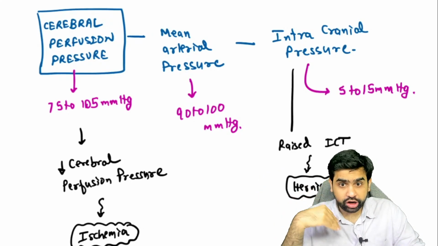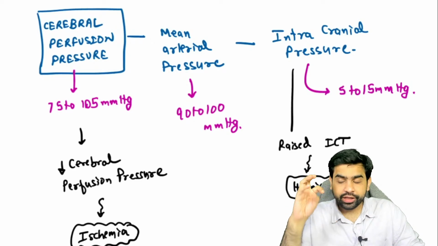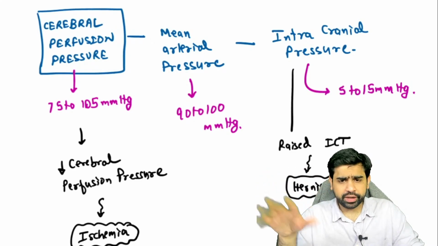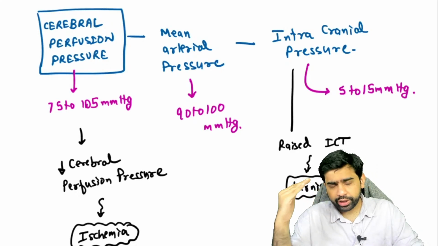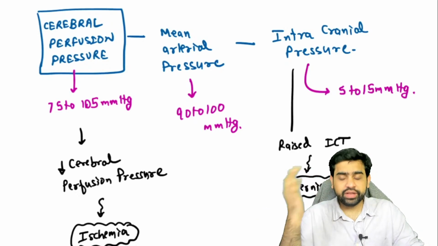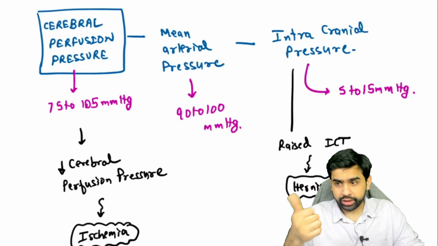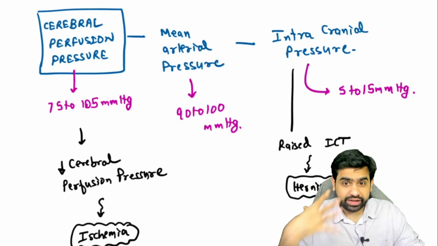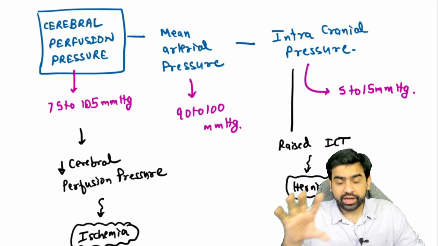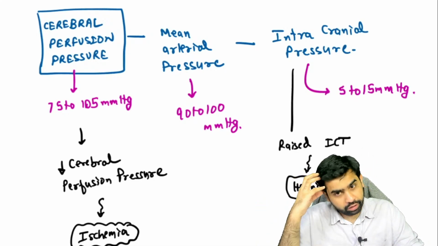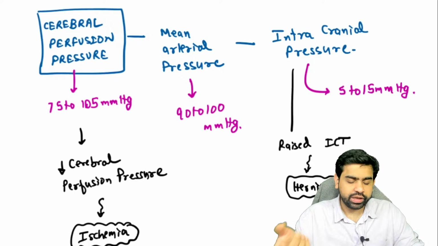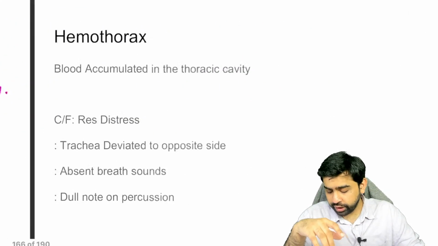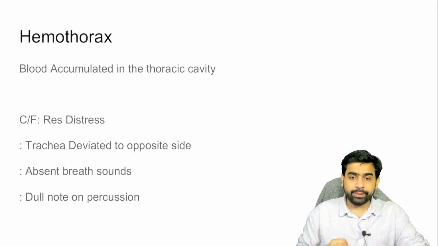And if the intracranial pressure keeps on rising over a period of time, there's going to be brain herniation. So in order to prevent all these things, we try to bring the intracranial pressure down with the help of medical therapy. Let's say osmotherapy, like we give mannitol, we elevate the head, we do hyperventilation and all those things. But if these things do not work, then you have to perform a decompressive craniotomy. And obviously if there is an EDH or SDH, we'll have to evacuate that.